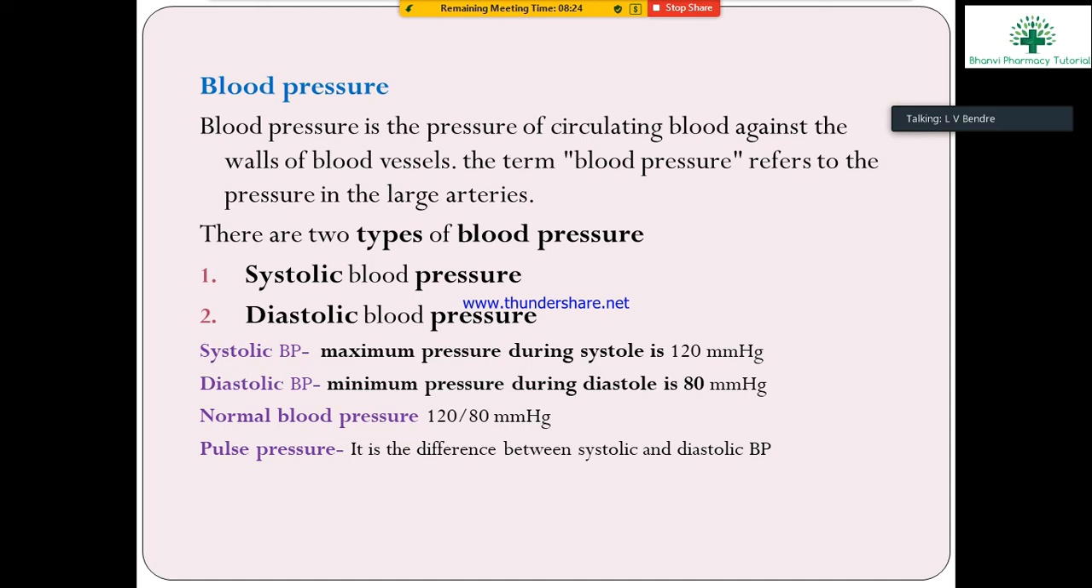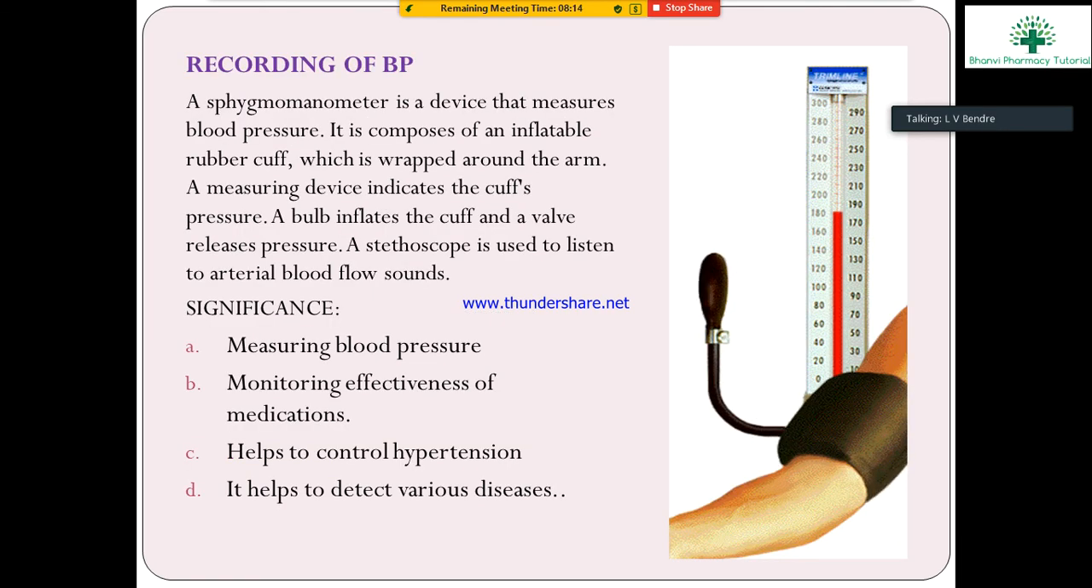Next, pulse pressure. Pulse pressure is the difference between systolic and diastolic BP. That is the pulse pressure. How to record the BP? You can see the diagram of how to monitor the blood pressure.